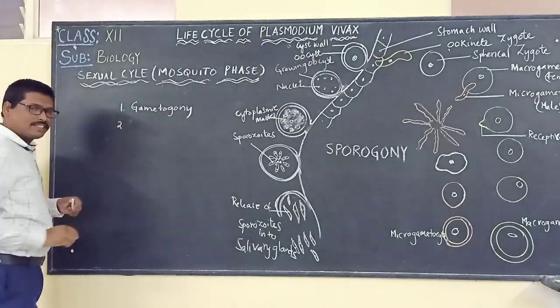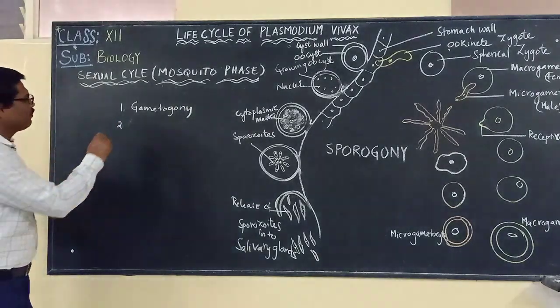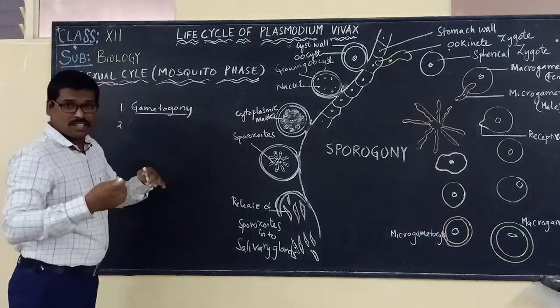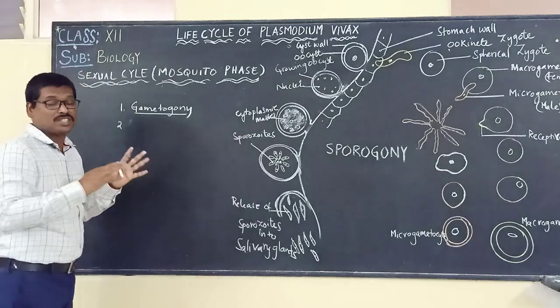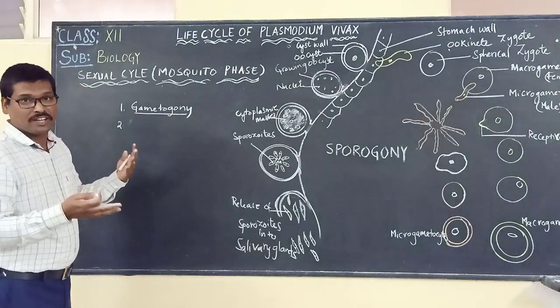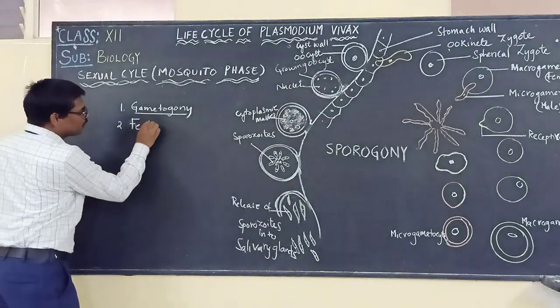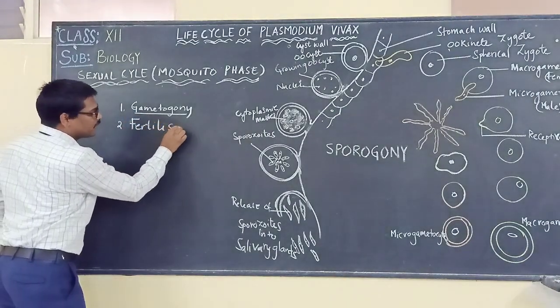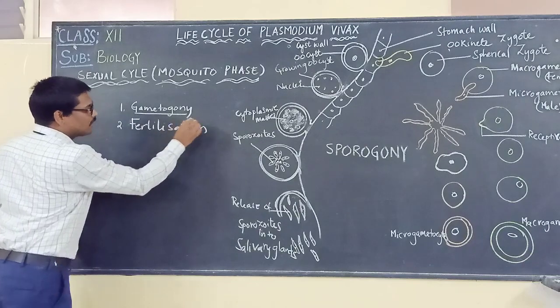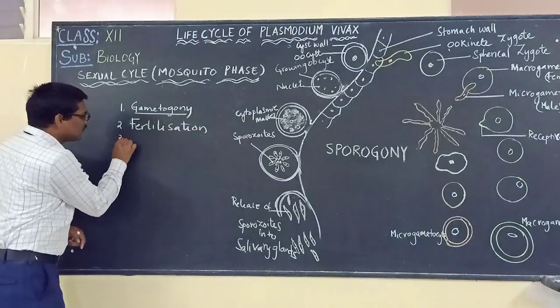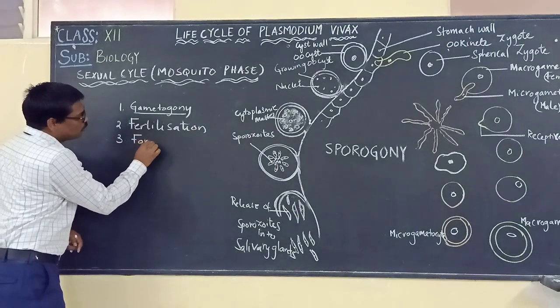When we talk about gametogony, we will be discussing how the gametes fuse and so on. So the second one will be what? The fertilization. The second stage is fertilization, and the third one is formation of ookinete.